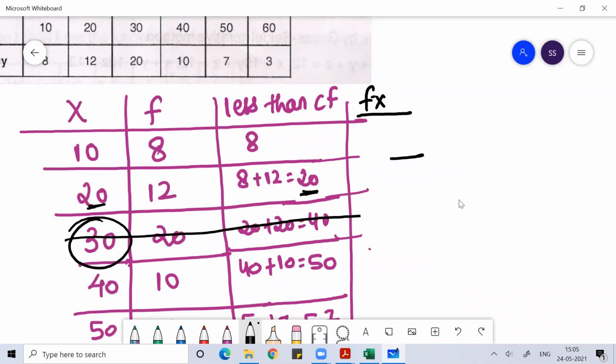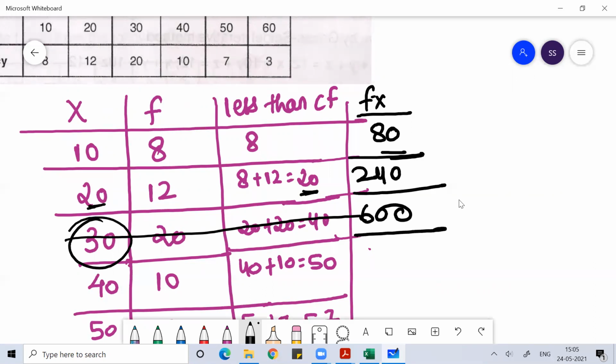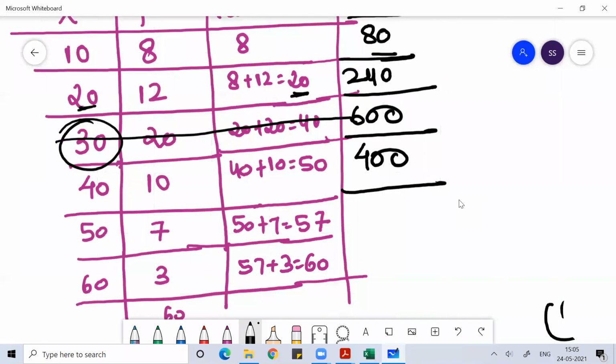So 8 into 10, 80. Then 12 into 20, this is 240. Then 20 into 30, this is 600. Then 40 into 10, this would be 400. Then 50 into 7, 350. Then 60 into 3, 180.